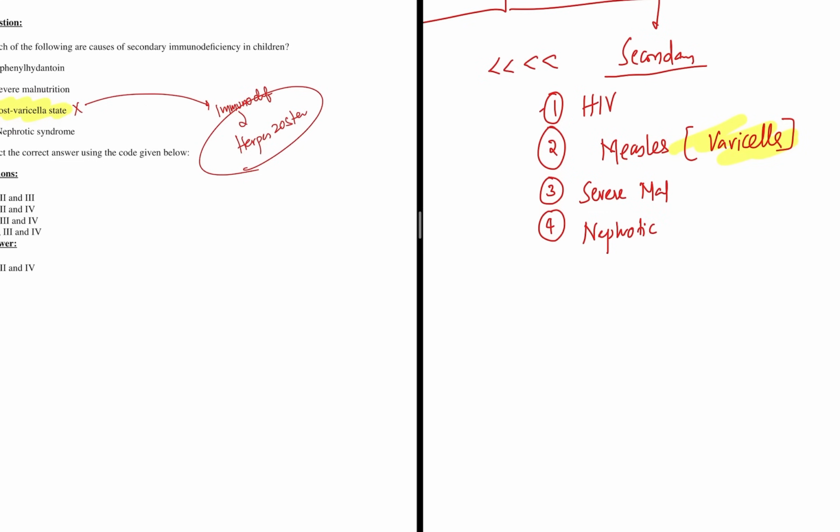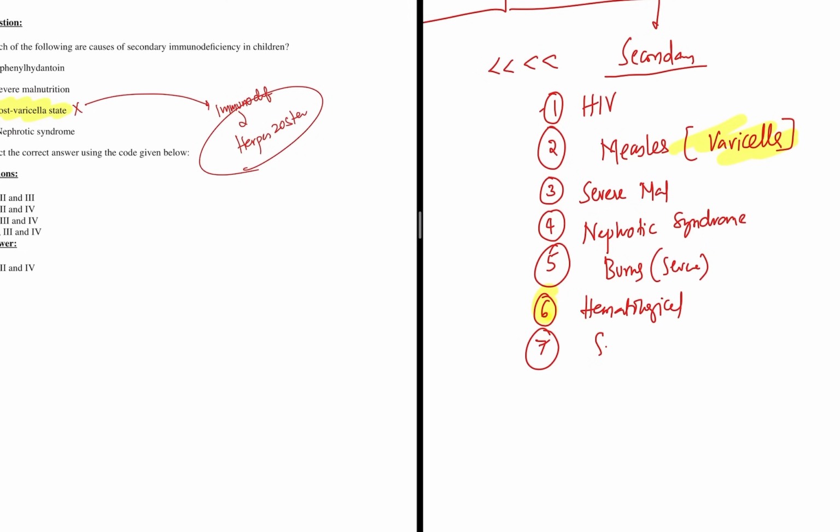In nephrotic syndrome, what happens? There is passage of immunoglobulins in the urine as well. There is a protein loss, plasma protein loss, leading to immunodeficiency. Now, in burns case also there is immunodeficiency when it is severe. And there is hematological malignancies also. Hematological malignancies also presents with secondary immunodeficiency. In severe chronic infections like TB also, later they'll have immunodeficiency, right?